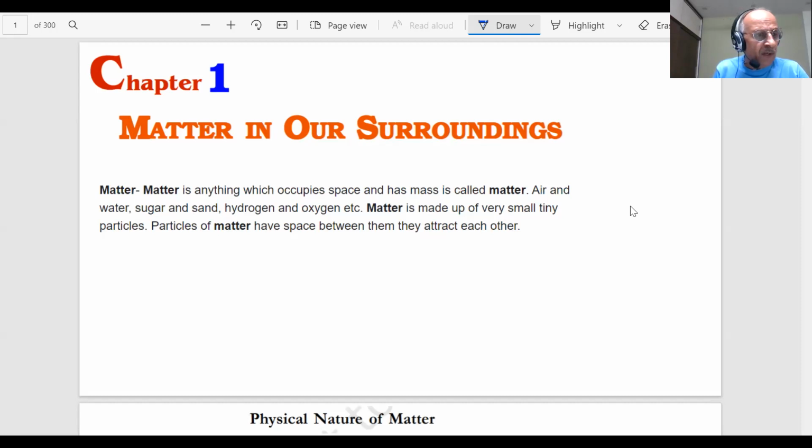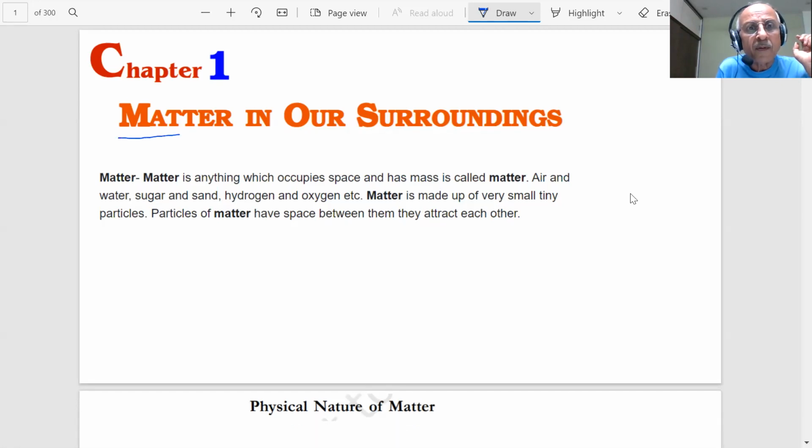We are going to begin chapter 1 of the science ninth class students. As you open the NCERT ninth class book, the first chapter you see is Matter in Our Surroundings. What do you mean by matter in our surroundings? Sir, matter is something that occupies space and has mass.